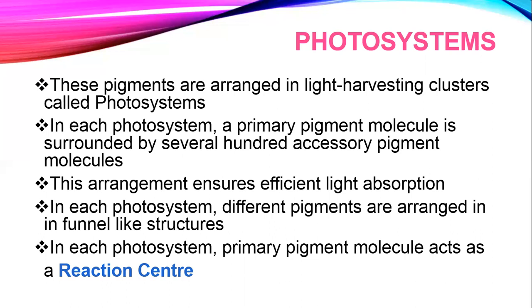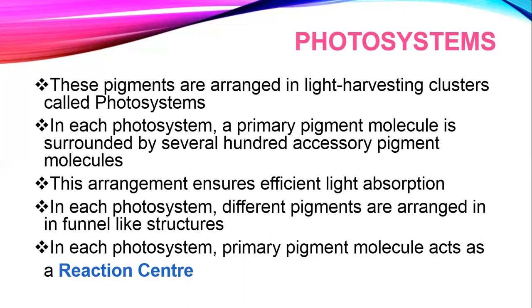Now in each photosystem, these pigments are arranged in funnel like structures. I will show you the diagram later on. But just remember for the time being that in each photosystem, these pigments are arranged in funnel like structures.